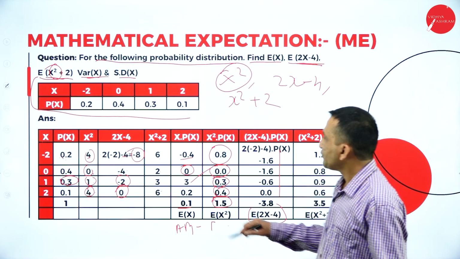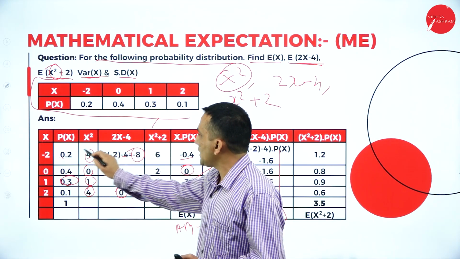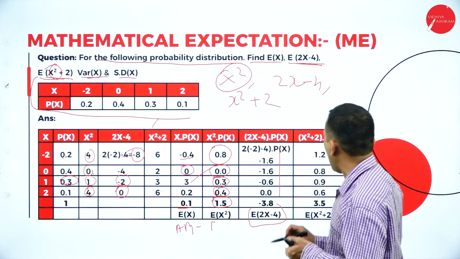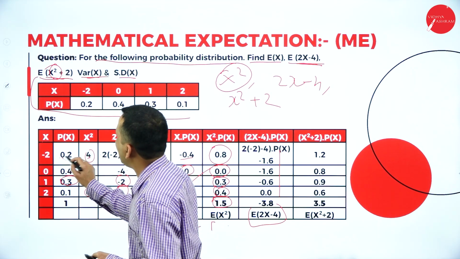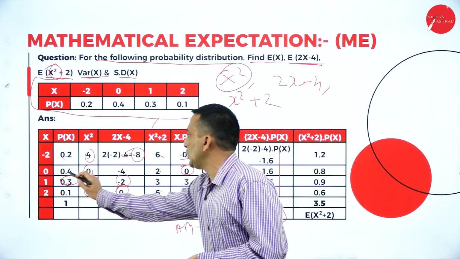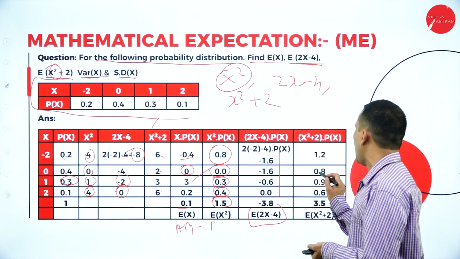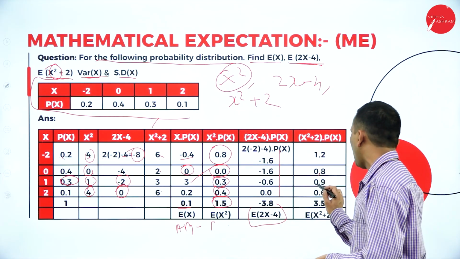Now the last one. We have the values for x square plus 2 and the respective probabilities, so just multiply. The first value 6 into the respective probability 0.2 gives 1.2. Next, 2 into 0.4 gives 0.8. Next, 3 into 0.3 gives 0.9.